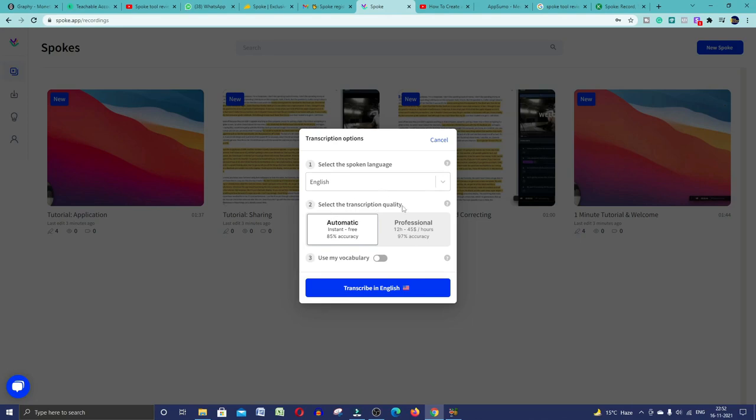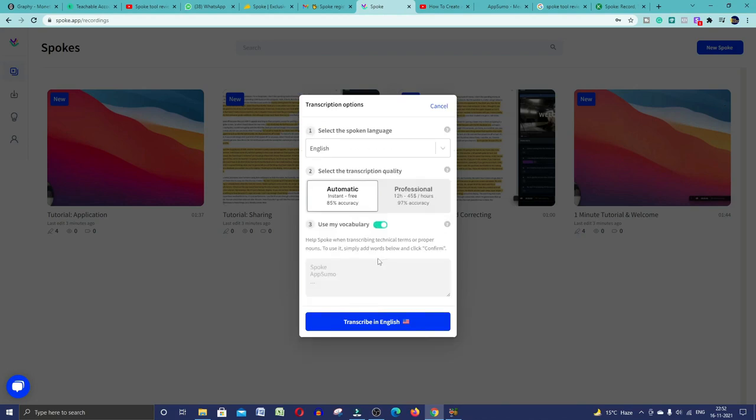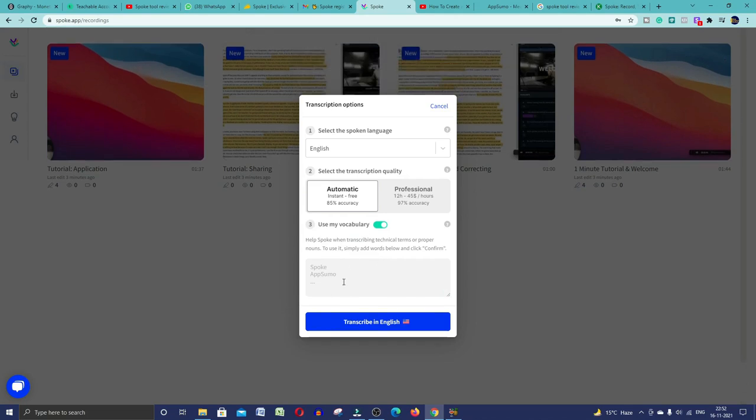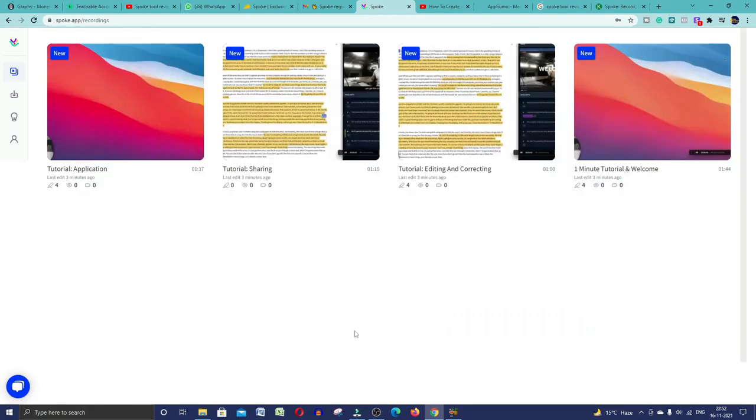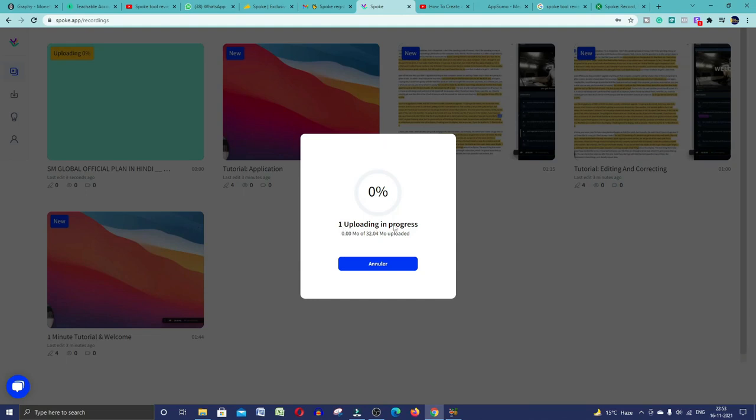Then select the transcription quality, automatic or professional. Right now I'm going with automatic. If you want professional, you can go with that also. Then there is use my vocabulary. If you want to use it, just enable this tab and you can use your vocabulary. And transcribe in English. If you want to transcribe in English, just click on this and your video upload will be in progress. Your video will upload like that, and then it will be transcribed through this process.